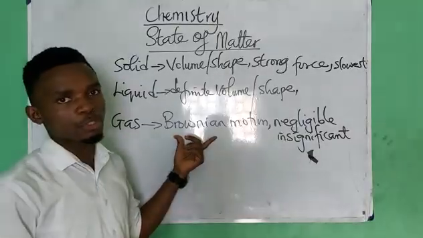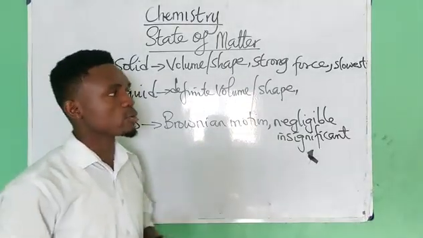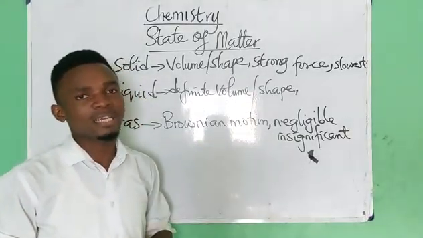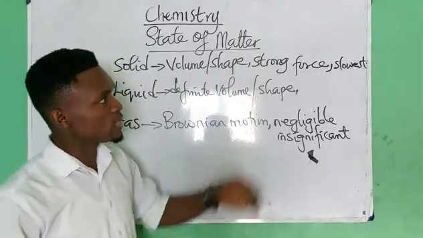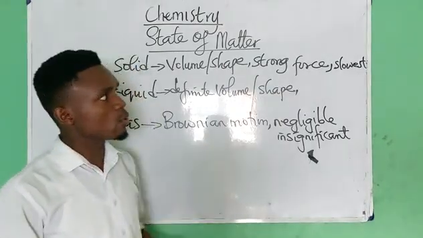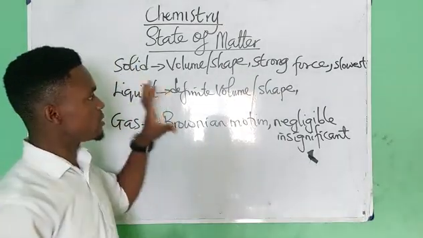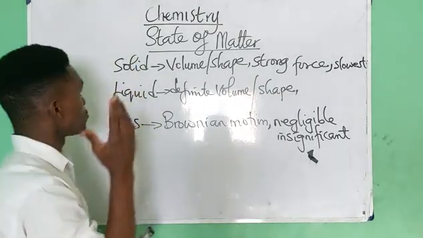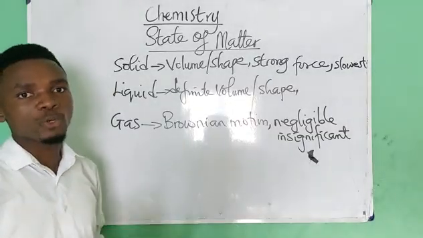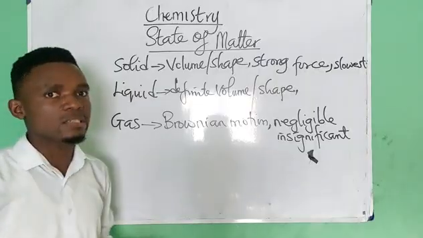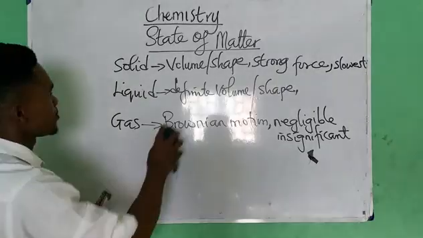That's why the rate of diffusion in gases occurs at the highest or fastest rate. But in solid, it occurs at the slowest rate. So these are the characteristics of solid, liquid, and gas.